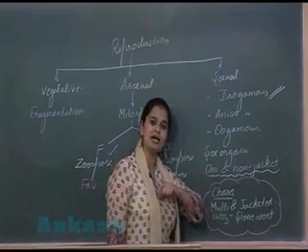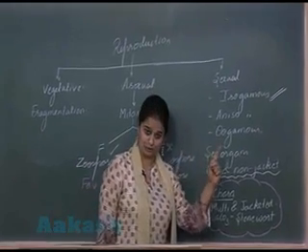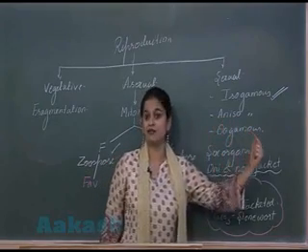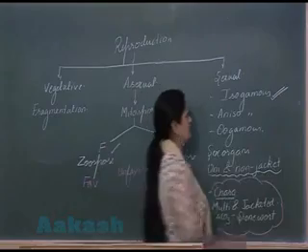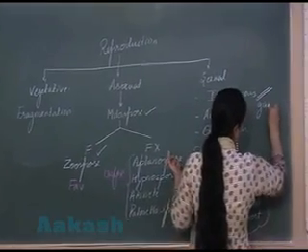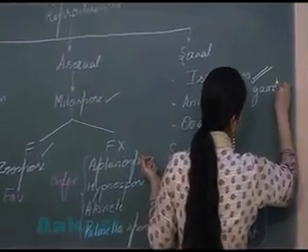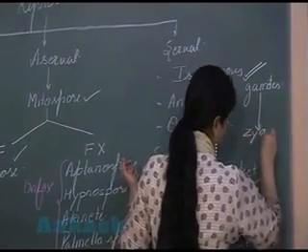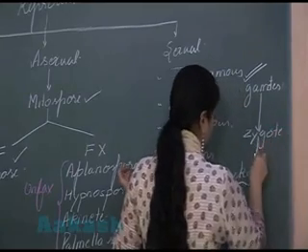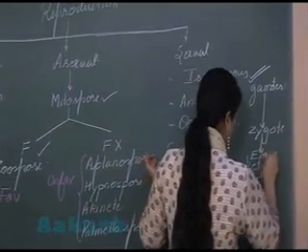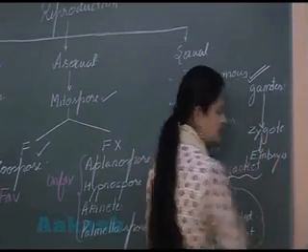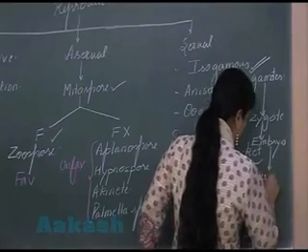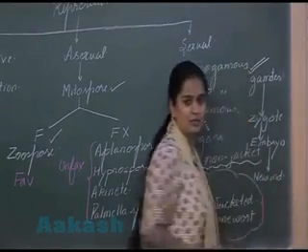After the fusion of gametes, the structure formed is the zygote. This zygote can result in the formation of an embryo. Please see the sequence here: fusion of gametes, then after fusion the zygote is formed. You have heard that this zygote can undergo development, resulting in the formation of the embryo, and then the embryo develops forming a new individual.